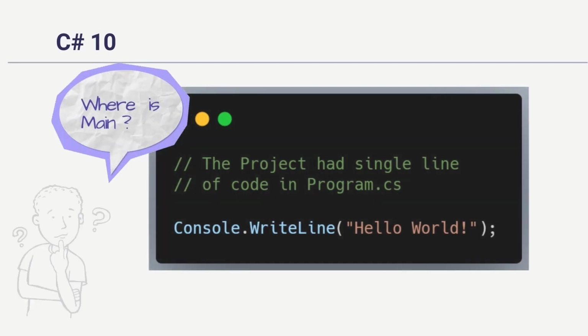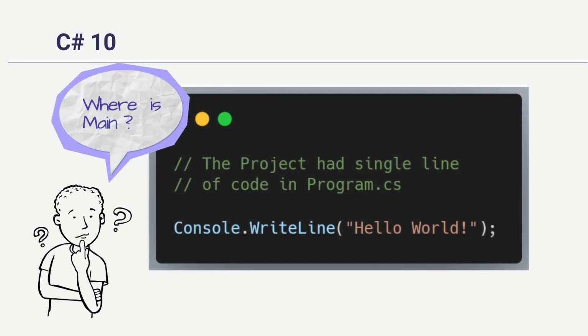Okay, let's get started. In the last chapter, we created a new console app and saw that the program.cs file had a single line of code to print hello world. This statement was not inside any class or any method, and that's why this kind of statements are called top level statements. If you already know some programming languages like C or C++ or Java, you must already know that all the execution of the program starts with a method called main, and that's why you may have an obvious question: where is the main method here? How is the code execution beginning?